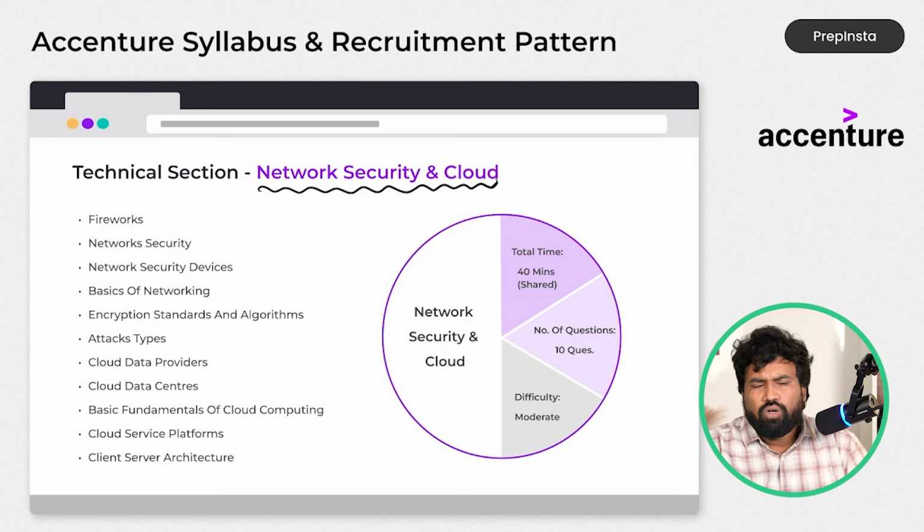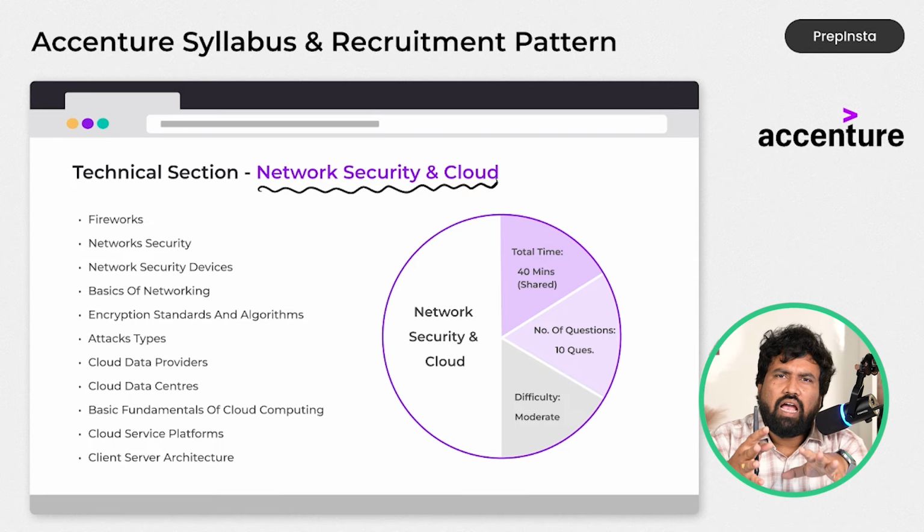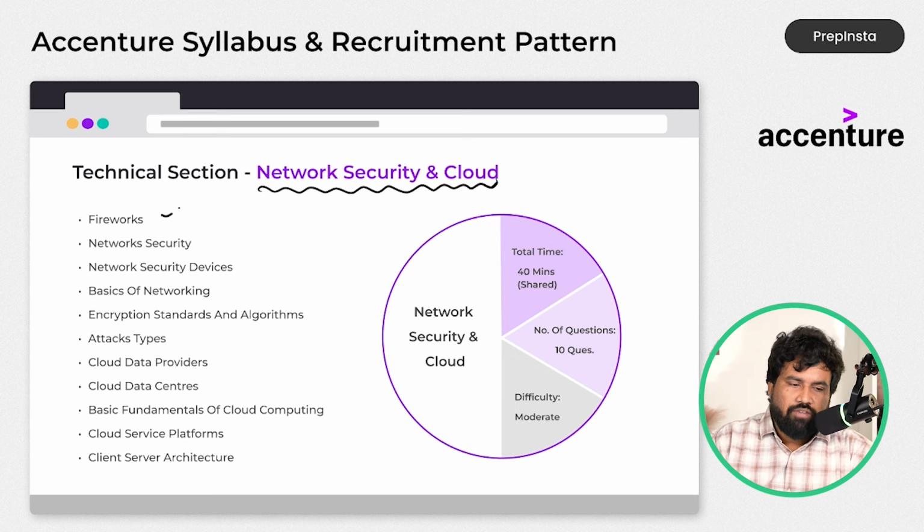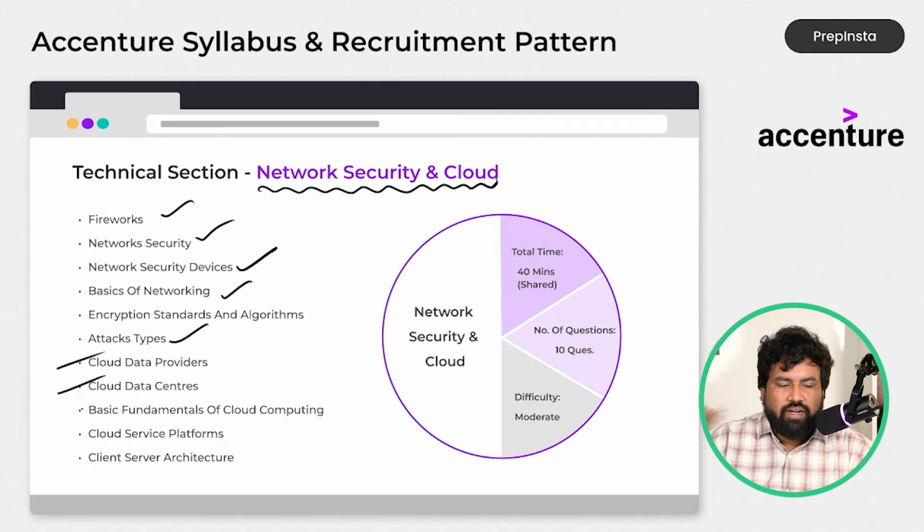So network security, you can hardly have 70, 80 MCQs. And cloud computing also will hardly have 100 MCQs. If you prepare them, it's more than enough. You can answer everything. It will also have frameworks, network security and network security devices, basic networking, encryption, decryption, standard algorithms, attack types, and what are the cloud providers, cloud centers we have across India or worldwide, basic fundamentals of cloud computing, like they will ask about elastic load balancer or EC2 instance or packets, or what the free tiers are, and cloud service platforms and cloud service architecture.